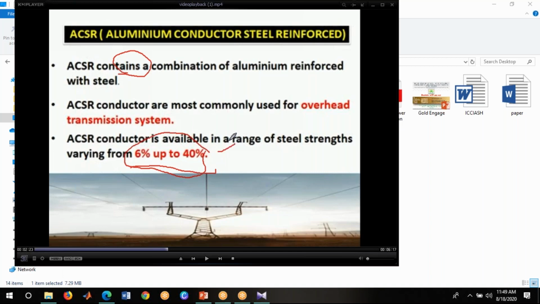So this is one of the important questions. I will ask all these questions in a slip test, like a mid exam. So what is the percentage of steel we are using in ACSR conductors? What is the range? That is 6% to 40%. So just note that.